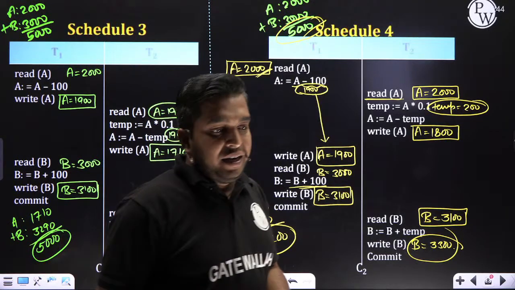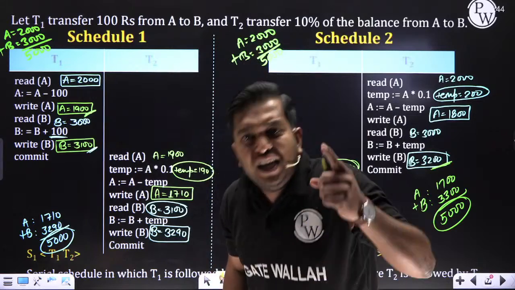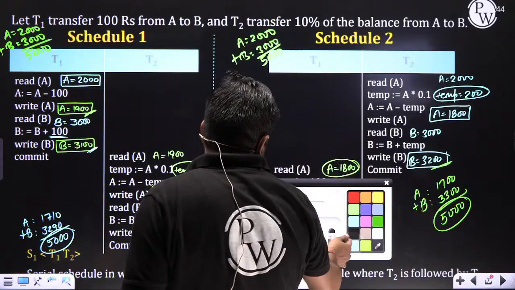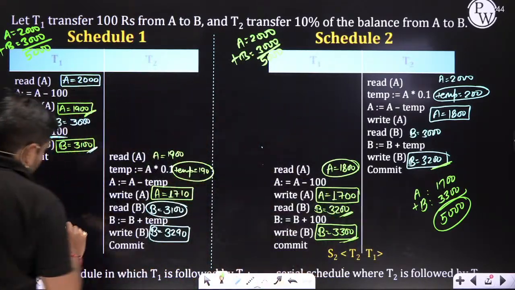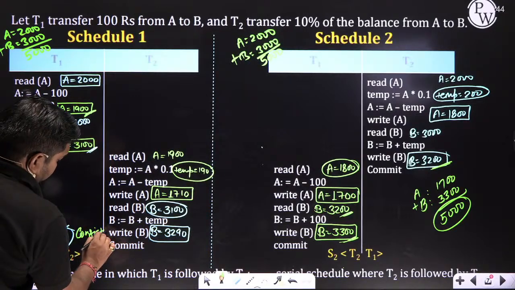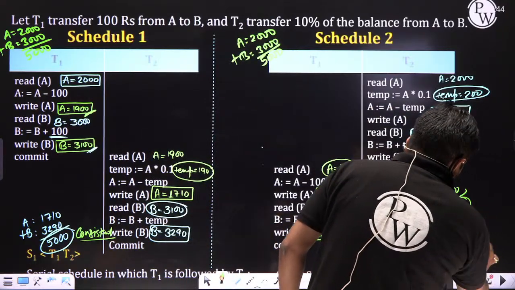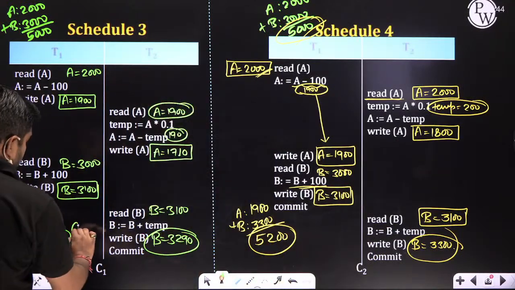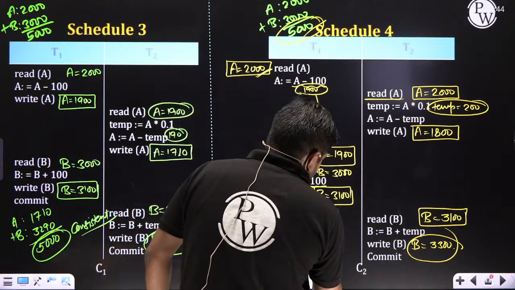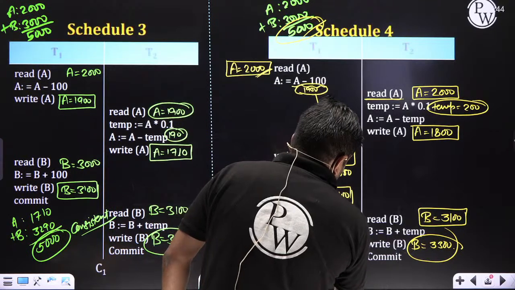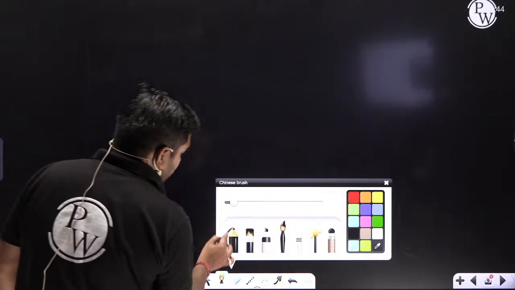So what is the conclusion, my dear? What is the conclusion here? Serial schedule. You open your eyes, my dear. Serial schedules are always consistent. Like you can see, if you execute this serial schedule, this is consistent. Here also, this is consistent. Always. But non-serial may be consistent and may not be consistent.